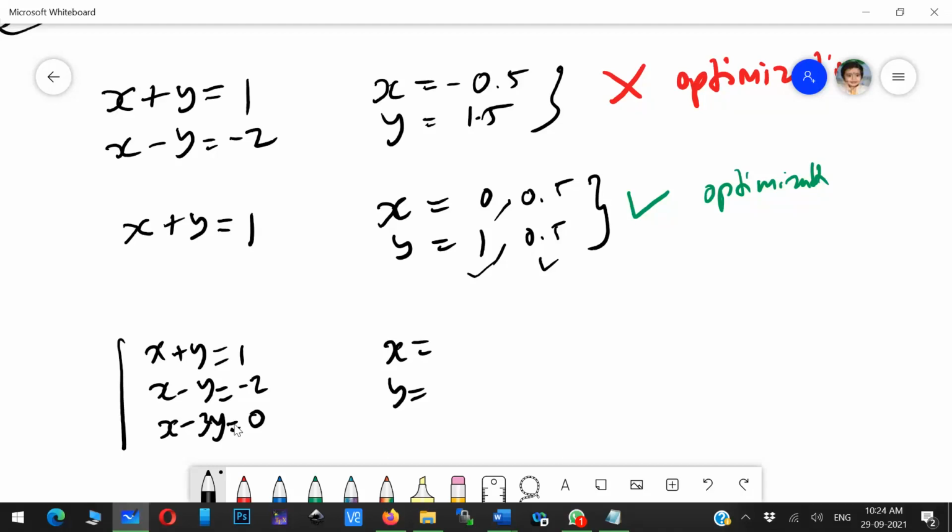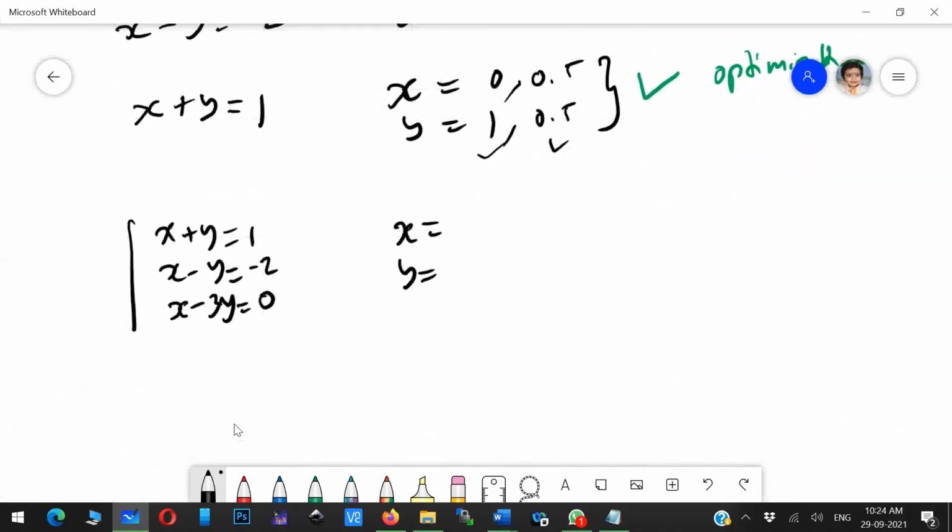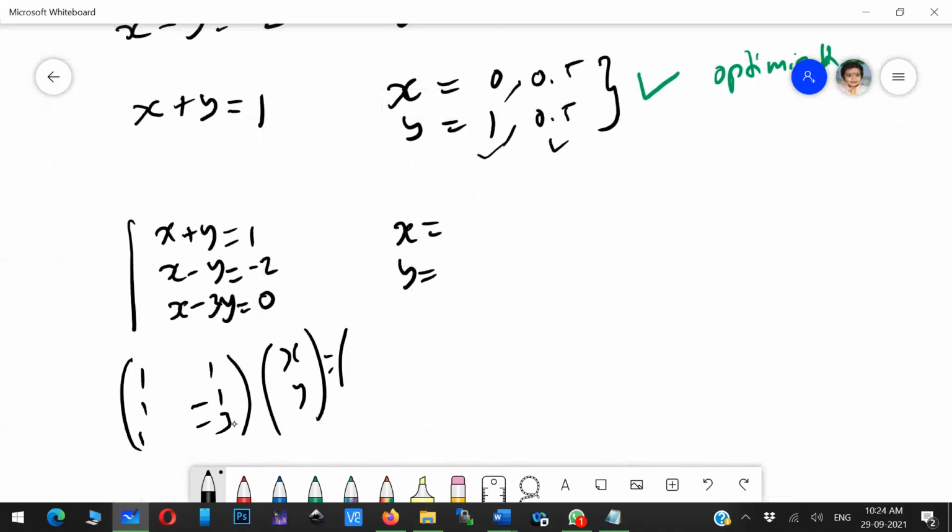Yes, it will lead to a matrix, and you can even represent it in matrix form. The matrix is 1, 1; 1, minus 1; 1, minus 3, multiplying x and y, equal to 1, minus 2, 0.